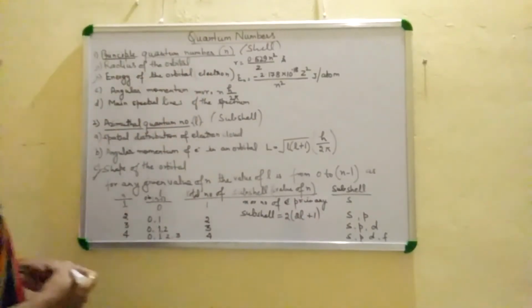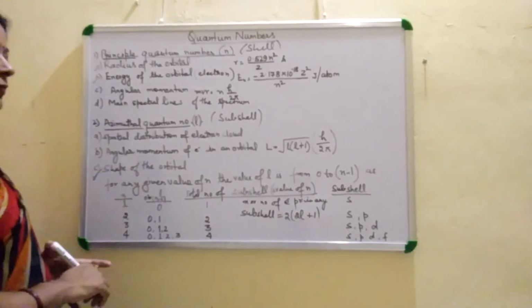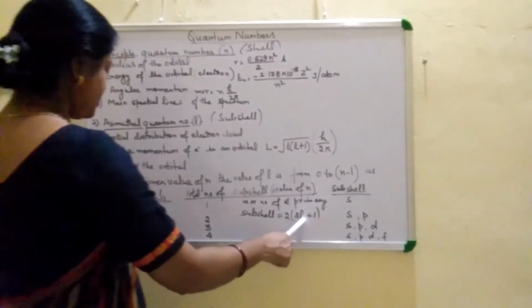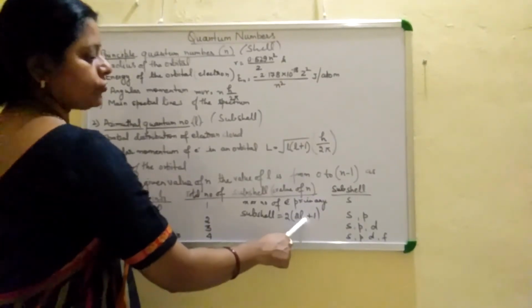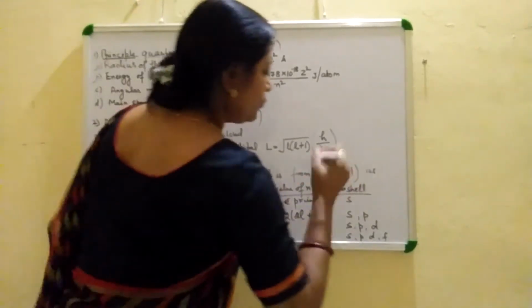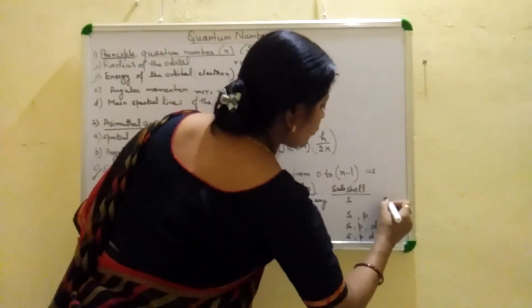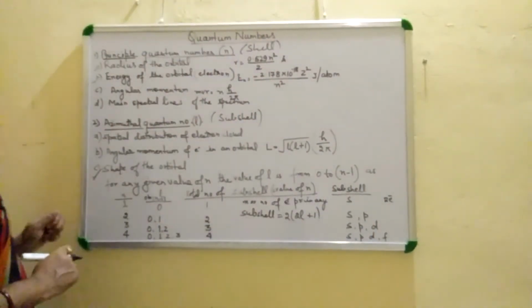For the first subshell, the value of l is 0. So how many electrons are present? 2 into (0 plus 1) is 2. So only 2 electrons are present in the subshell s.